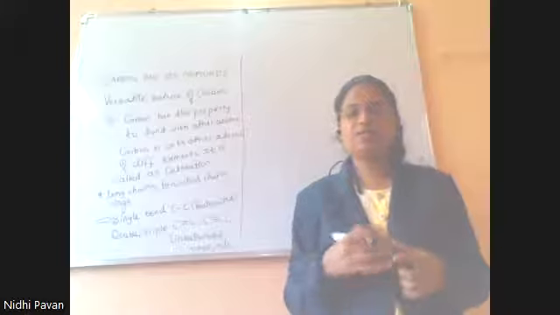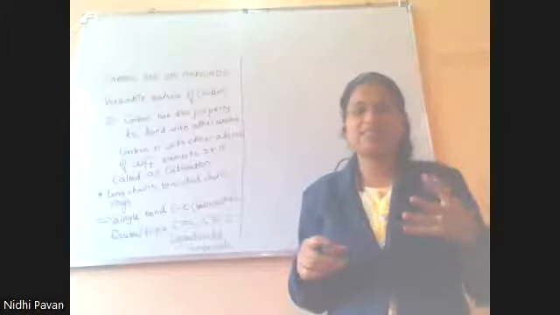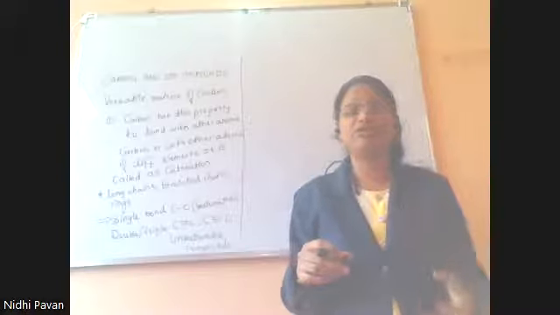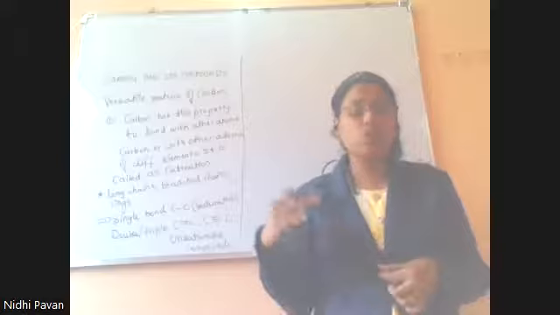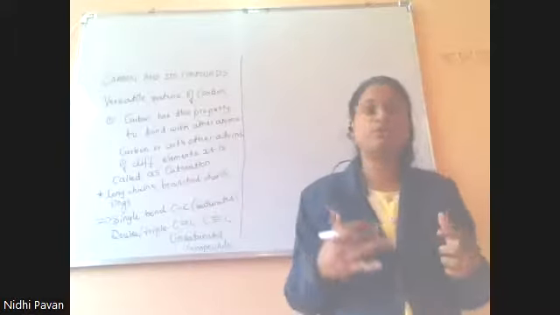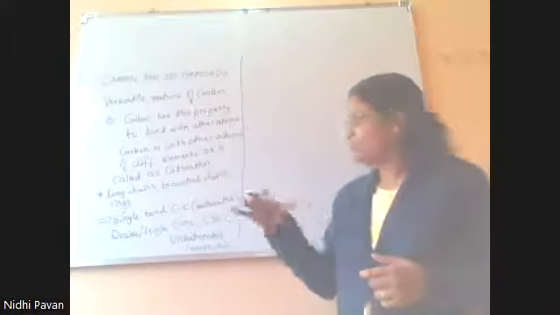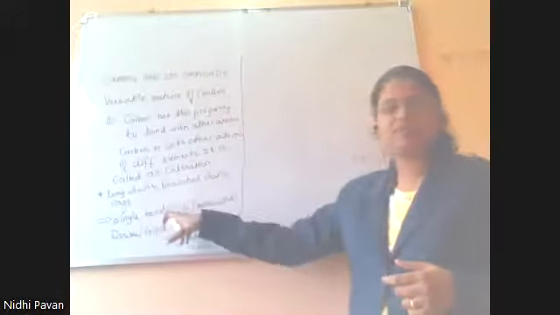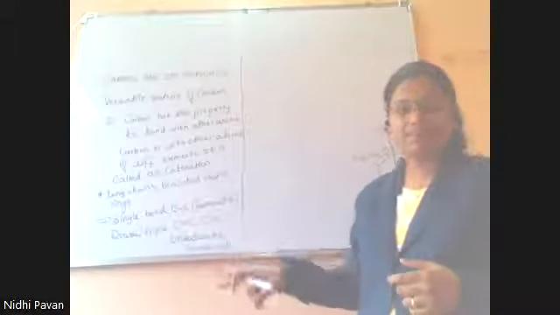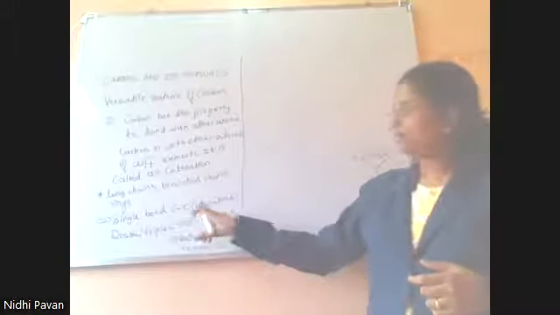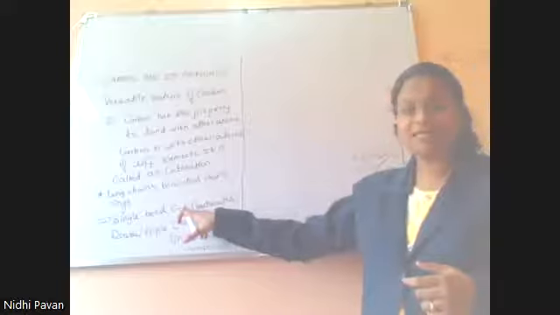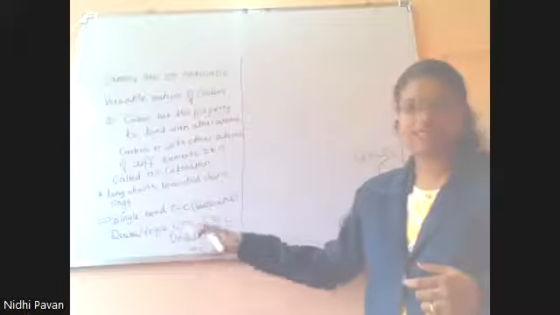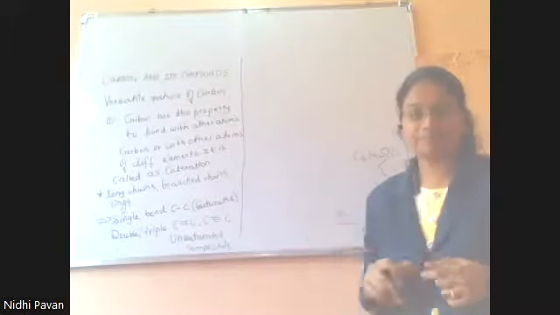This catenation property is a gift for carbon to form a lot of molecules. Organic chemists have calculated that millions of compounds of carbon are used in our daily life, and there are more compounds which we don't know yet. There are two types of compounds depending on the number of bonds between carbon atoms. The first is saturated, where carbon atoms are linked by single bonds. The second is unsaturated, where carbon atoms are linked by double and triple bonds.